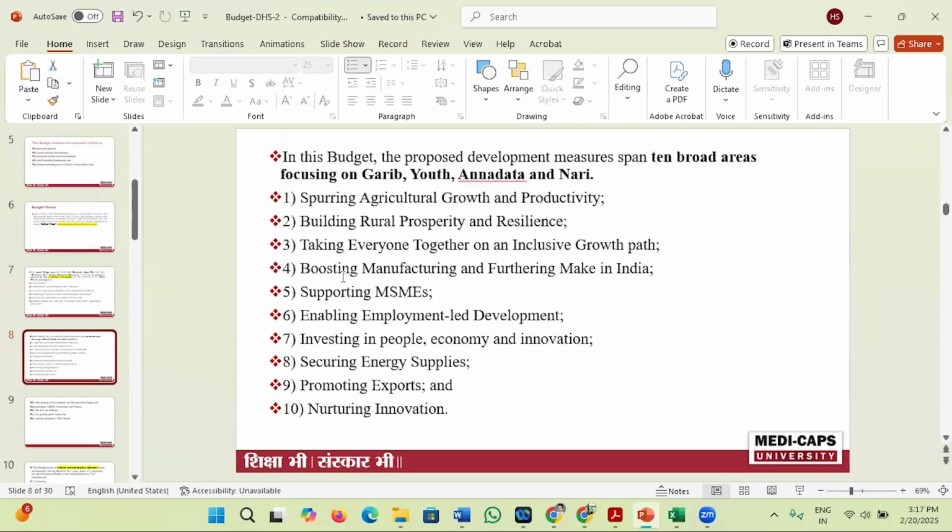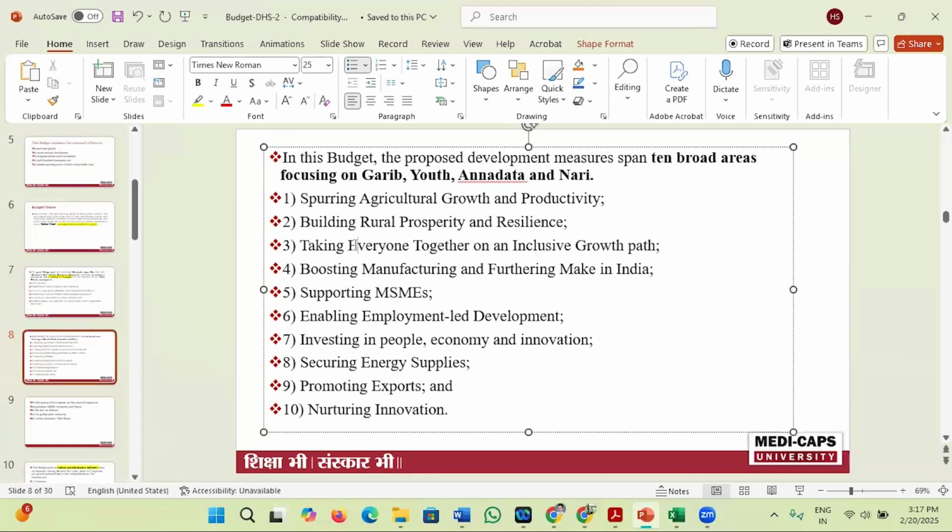The second, building rural prosperity and resilience. Look, nowadays the pressure on the cities is increasing. Government wants to reduce this pressure. That's why government is investing in rural prosperity.